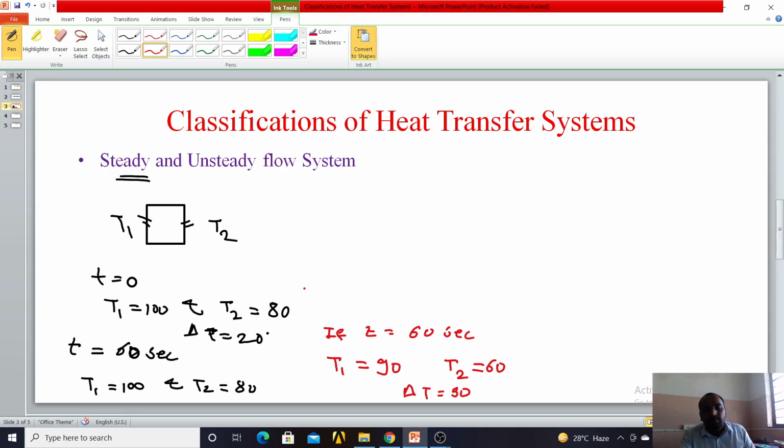So this is the case of unsteady state heat flow, because here the temperature difference as well as the heat transfer rate depends on time. In steady state, it doesn't depend on time.